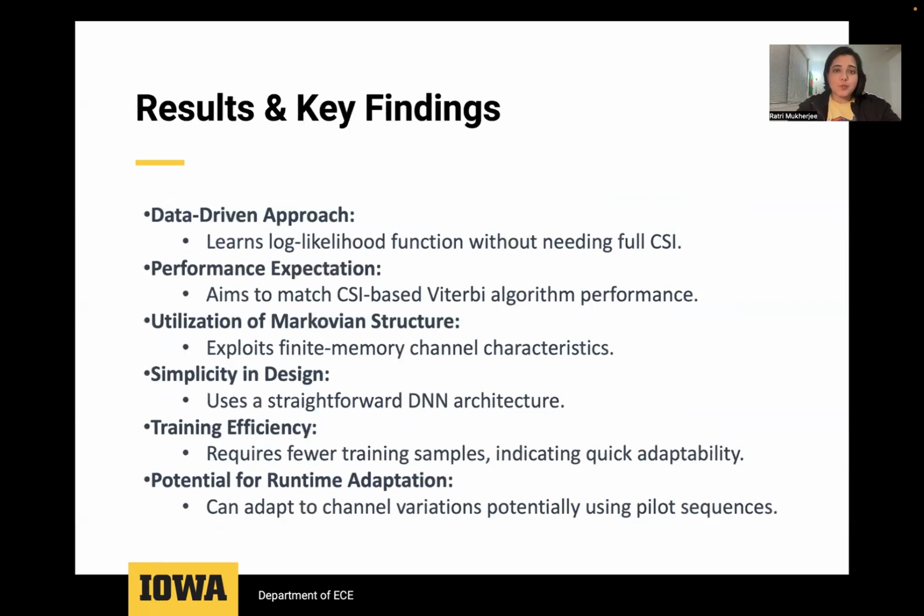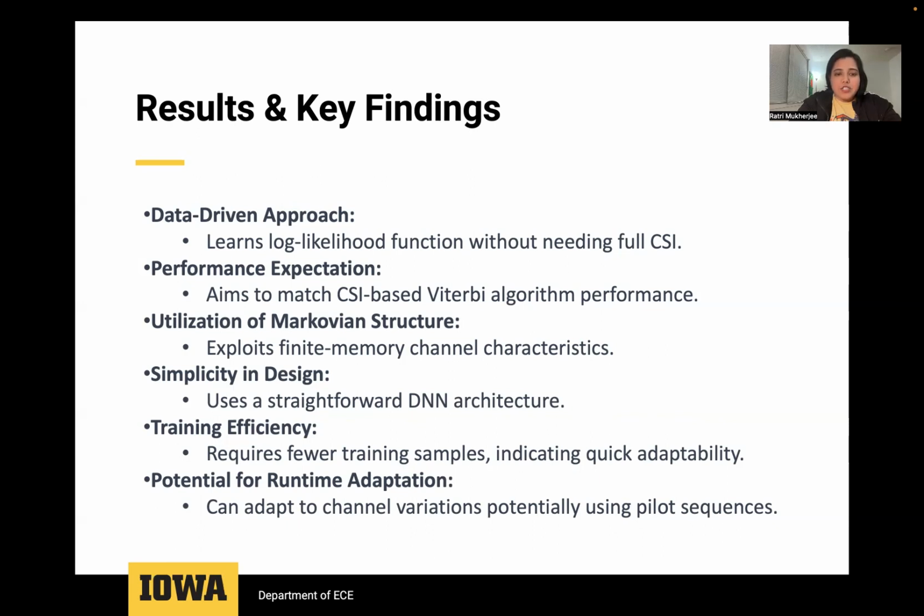The first and foremost point for this approach was the data-driven aspect, which learns the log likelihood function without needing full CSI. Also, when adequately trained, ViterbiNet is expected to approach the performance of the traditional CSI-based Viterbi algorithm. This is a significant achievement, demonstrating the potential of ML in reaching benchmarks set by established methods.